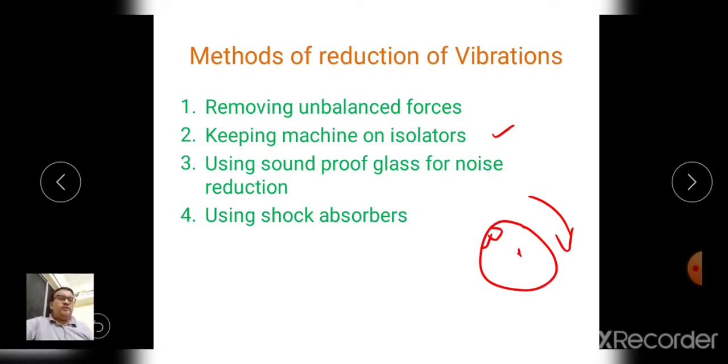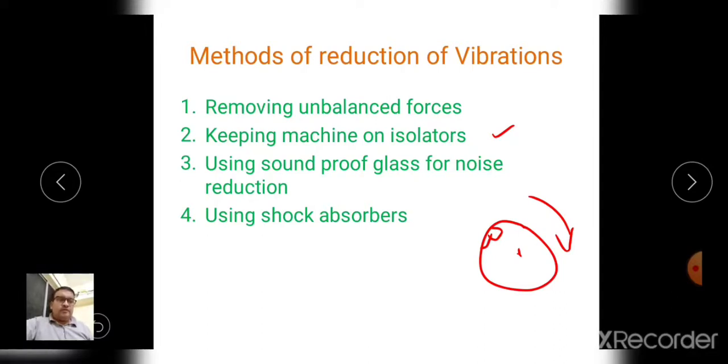Or simply you can take the example of our cars also. The passenger cabin inside the car is isolated from the engine with the help of various rubber pads or isolators. So various soundproof devices are used for this purpose.